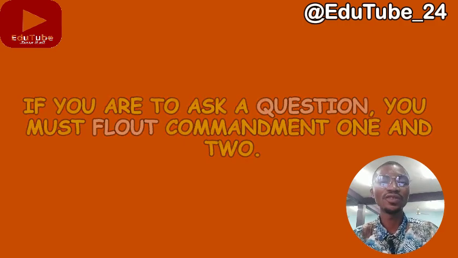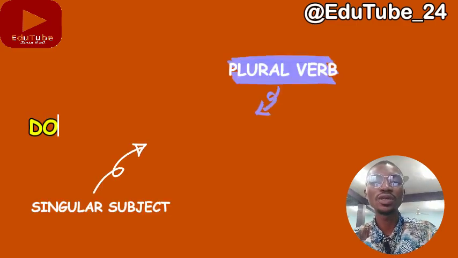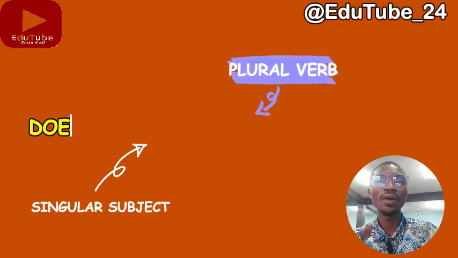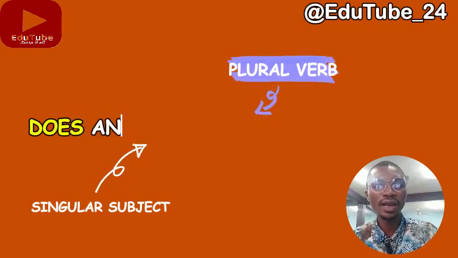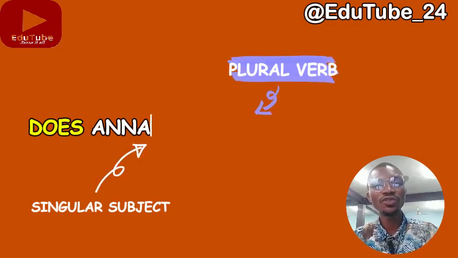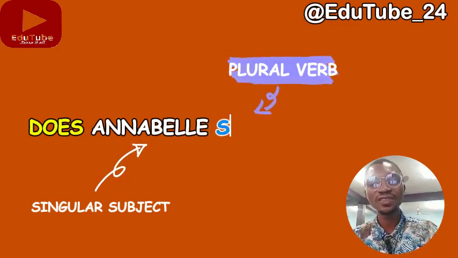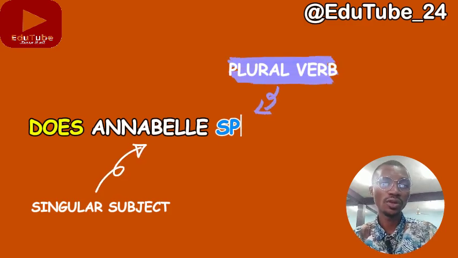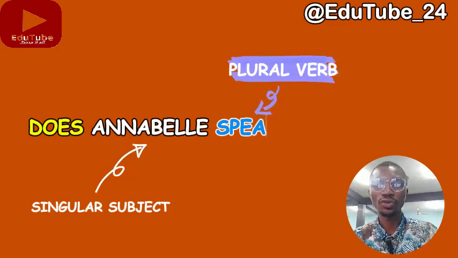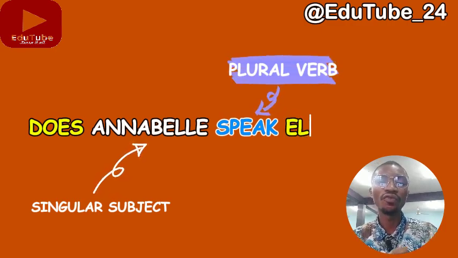Okay, let's give an example to elucidate that. So, does Annabelle speak eloquently? Annabelle is a singular subject. Our point of discussion in that expression is Annabelle, and Annabelle is a singular entity. But then our question says, does Annabelle speak eloquently? Instead of, does Annabelle speaks eloquently? Mind you, the latter one is wrong, but the former one is the correct one. It is totally wrong to say, does Annabelle speaks, regardless of whether Annabelle is singular or plural.